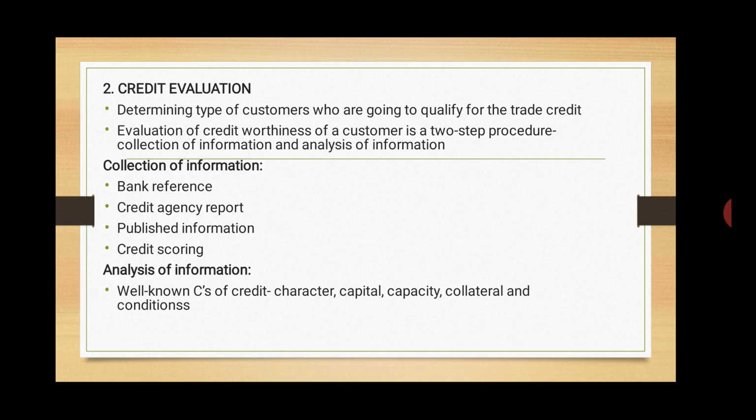Once all the available credit information about a potential customer has been gathered, it needs to be analyzed to reach a conclusion whether the creditworthiness of a customer is okay or not okay. The five well-known C's of credit which have to be taken into consideration to evaluate your customer are character, capital, capacity, collateral, and conditions.